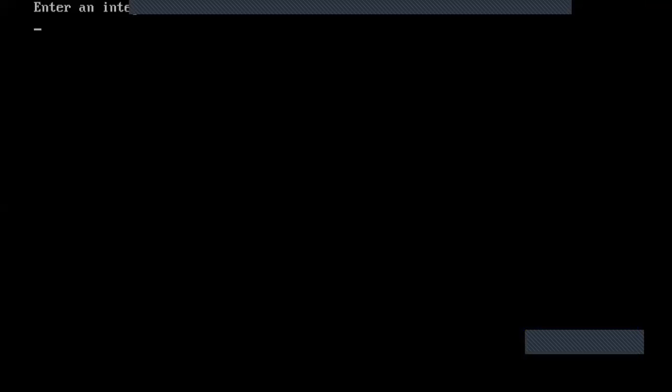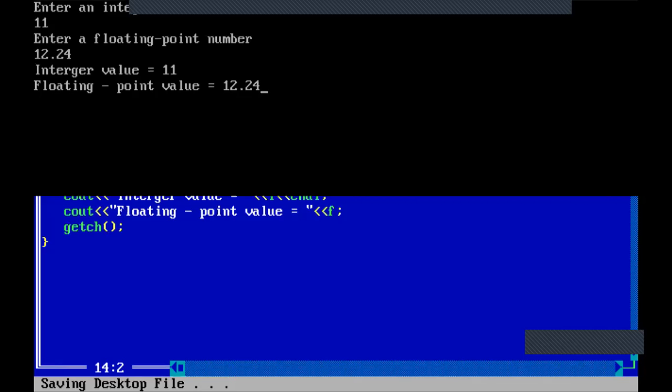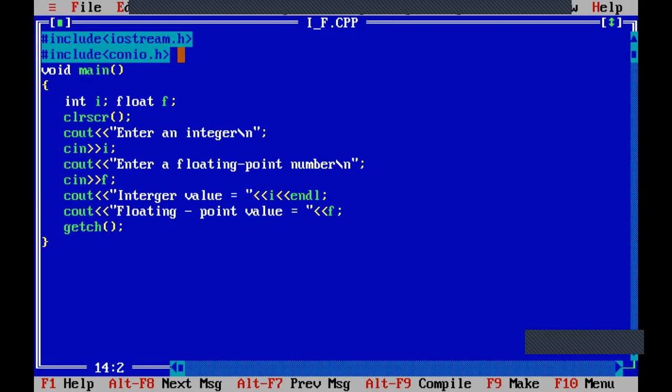So enter an integer. Suppose I enter 11. Next, enter the floating point number. If I enter 12.25 or 24, anything. So integer value is equal to 11, floating point value is equal to 12.25. Okay, so this is the output we got. Now we will try to execute the program line by line so that we'll come to know how it works. Just to observe.